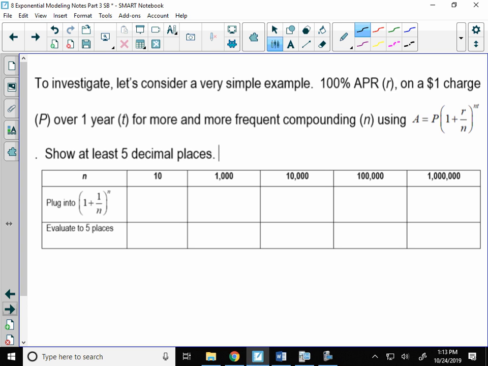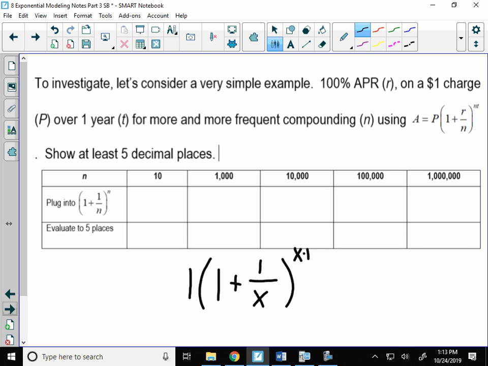Now it's the same idea, except instead of $1,000 to start, we're going to start with $1. So we'll have 1 as our starting point. Say you just charge $1 to your credit card. Then we're going to take interest, 1 plus, and now instead of 12% interest, we're going to ramp it all the way up to 100% interest here. We don't know the number of compounding periods, so we're just going to call that x instead of n, to the x power. We're doing x times 1, so you don't have to put the times 1.